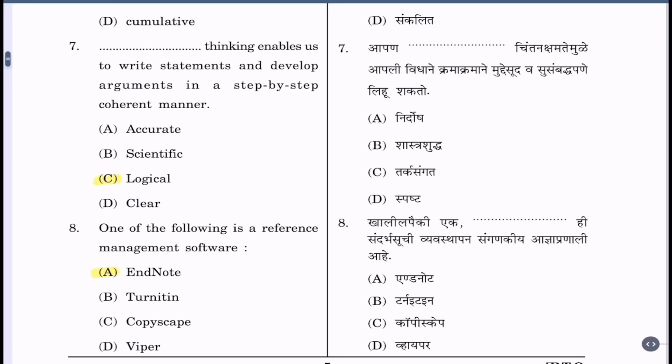Question 7. Dash thinking enables us to write statements and develop arguments in a step-by-step coherent manner. A. Accurate, B. Scientific, C. Logical, D. Clear. The correct alternative is C. Logical.